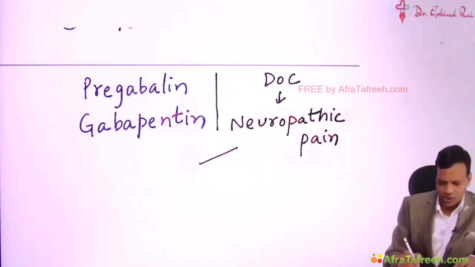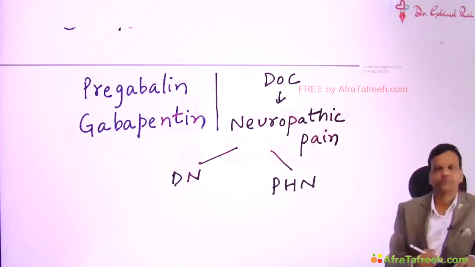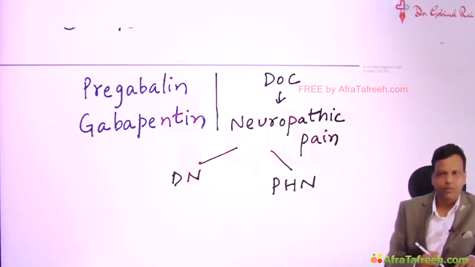Particularly, they are drug of choice for neuropathic pain due to diabetic neuropathy, and post-herpetic neuralgia. Gabapentin and pregabalin are drug of choice.